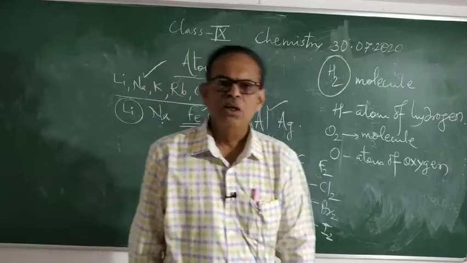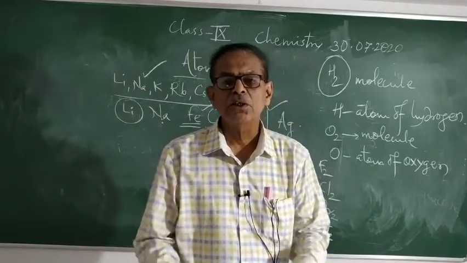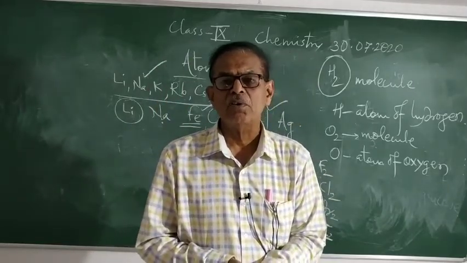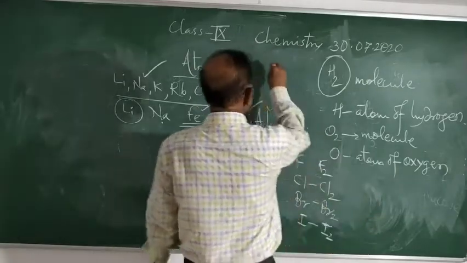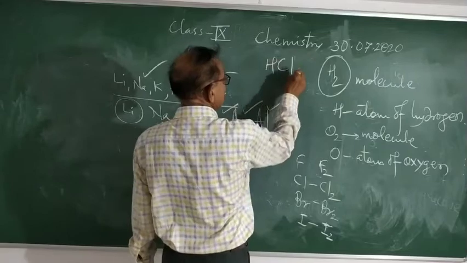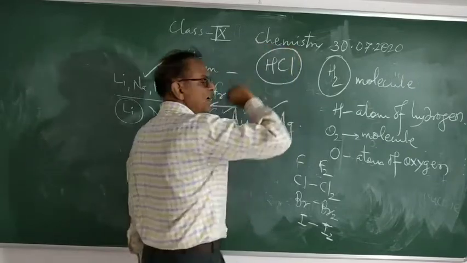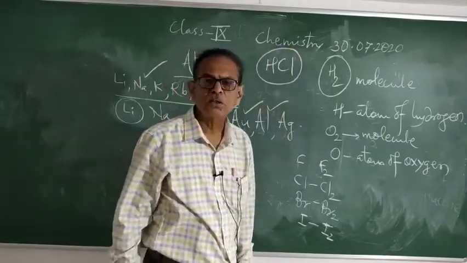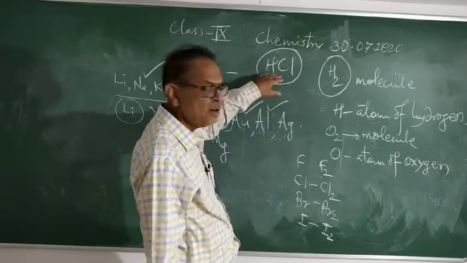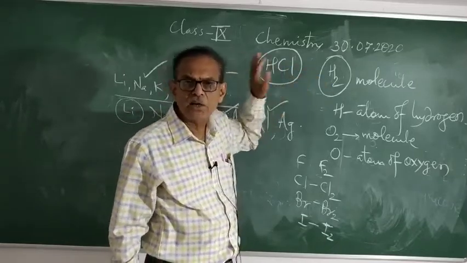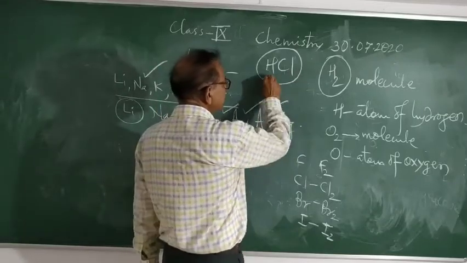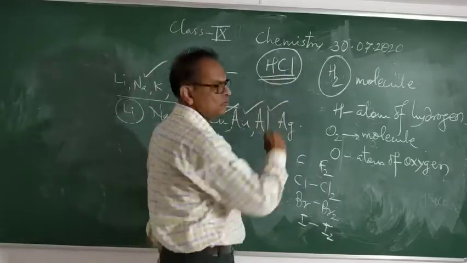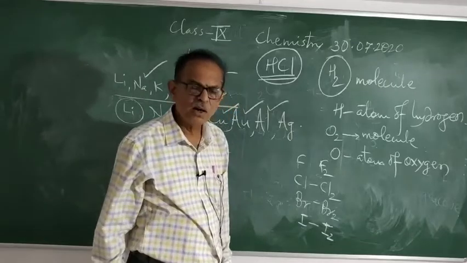And from this, we can also define the molecule as the smallest particle of an element or compound. Now when we write HCl, it means the molecule of hydrogen chloride or hydrochloric acid, and it is not an atom. So it is a molecule of a compound.